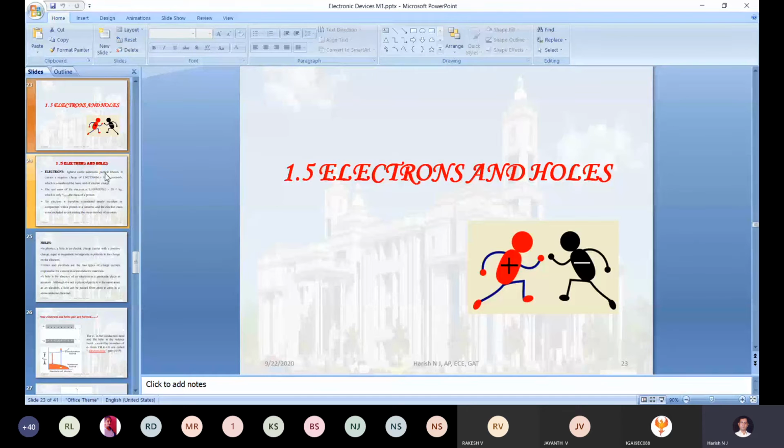Correct? So when you are providing the required energy to the valence band electrons, I am not going to be too specific, because whether I provide 1 electron volt, 2 electron volt, or 3 electron volt, I am not using any numerical value in my definition. Generally speaking, when you provide the required amount of energy to the valence band electron, which varies based on which semiconducting material you have chosen, it will start moving from the valence band to the conduction band.